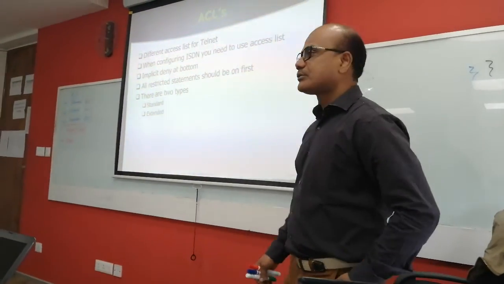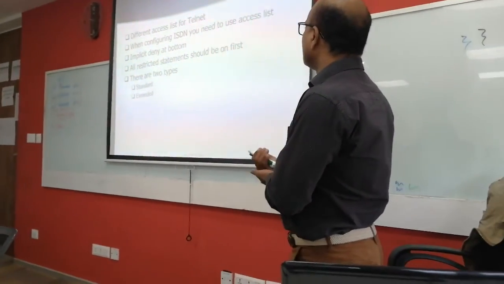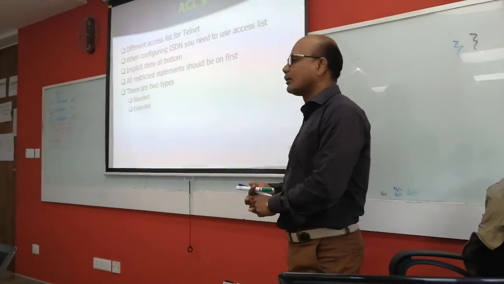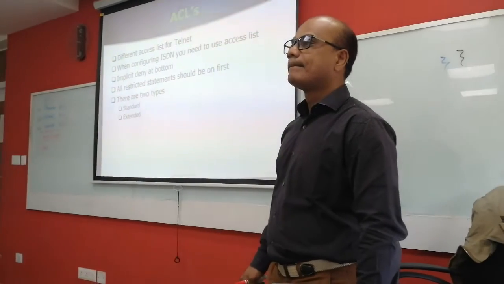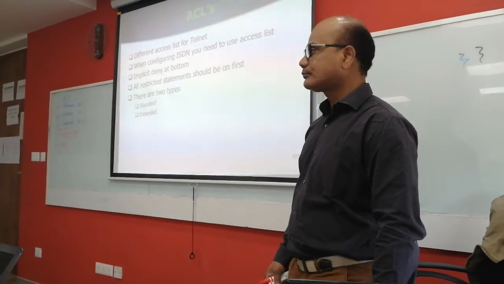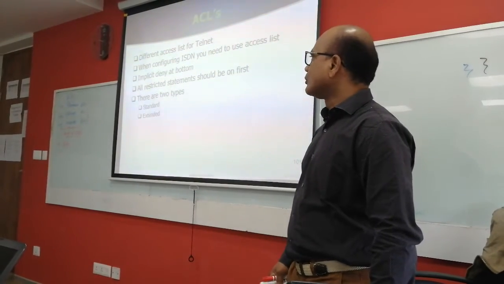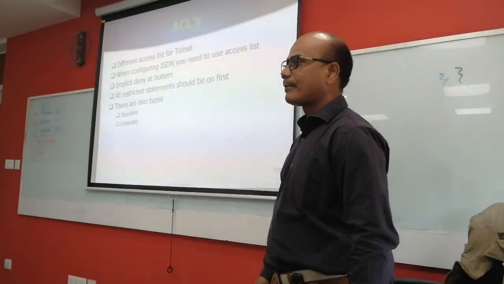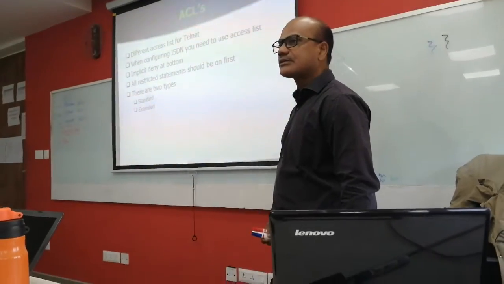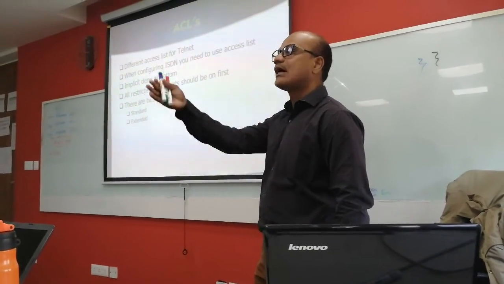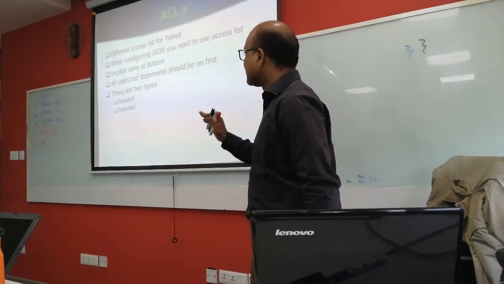So we have different types of access lists for the telnet. When you configure ISDN, you need to use the access list implicit deny at the bottom. ISDN is an Integrated Services Digital Network. It is a service used to allow access to the ISP. It is a line. So implicitly deny at the bottom.